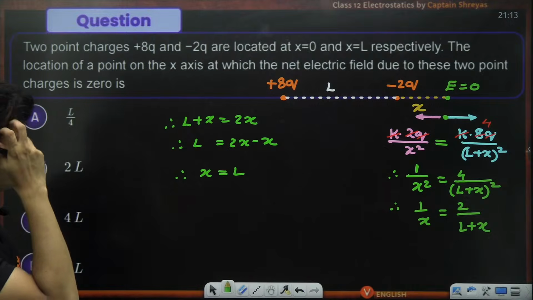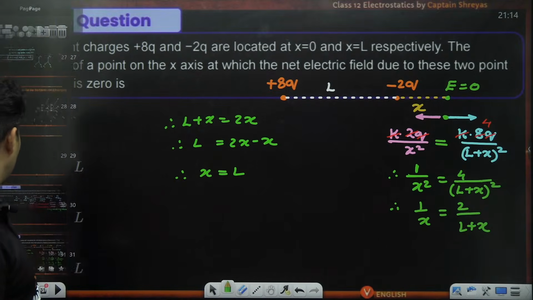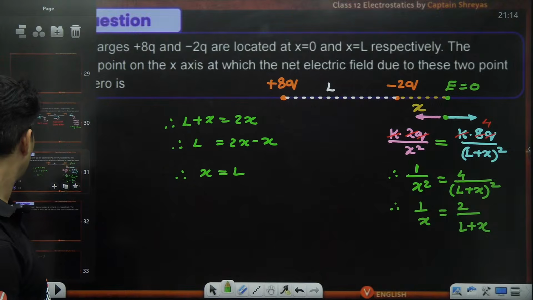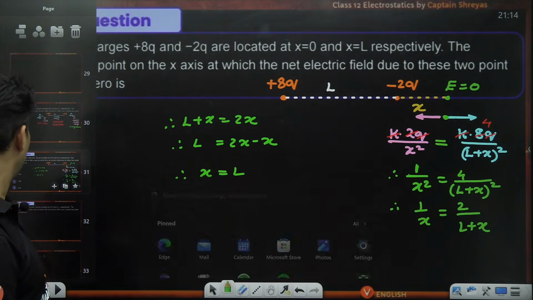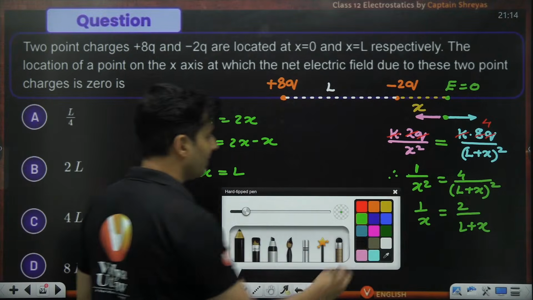Just check it out. Did we miss out on something? 8q minus 2q. Yeah, perfect. L plus x, whole square, and this is x square. This was 4. This was 2, 2x, L plus x. Did we miss out on something? Oh, the coordinate. The coordinate was asked. Yeah, x is L. That is perfectly fine.